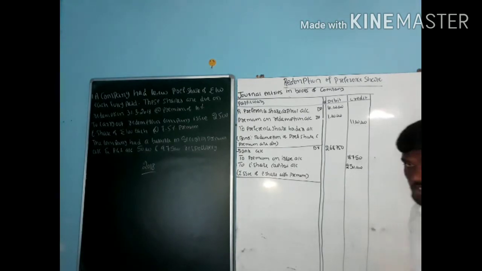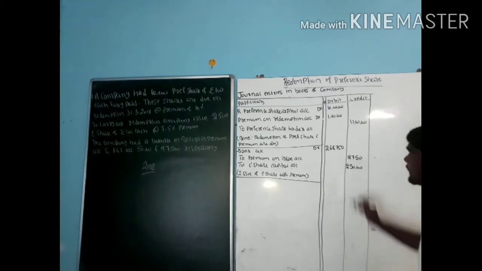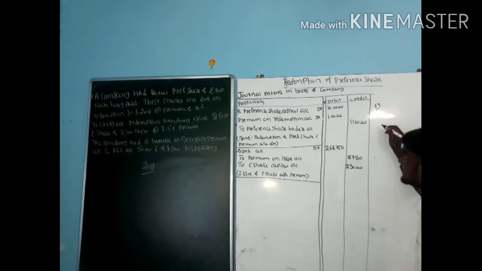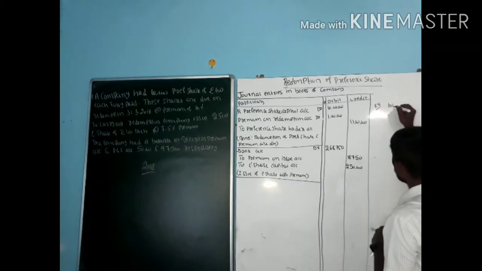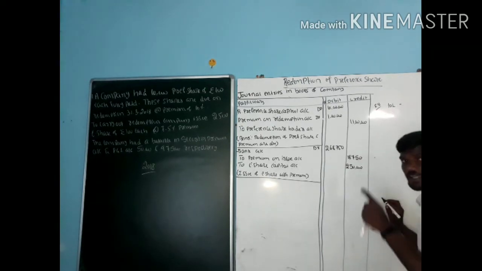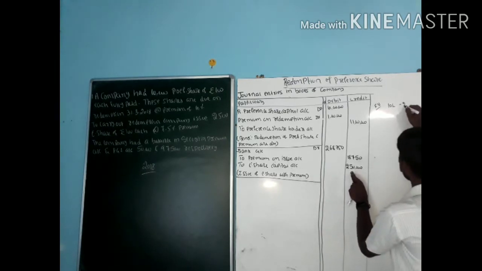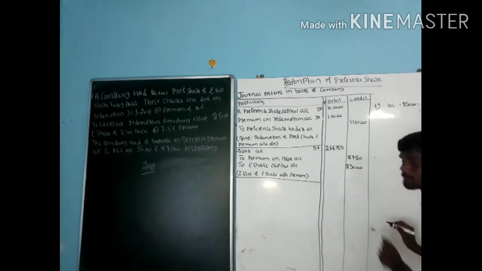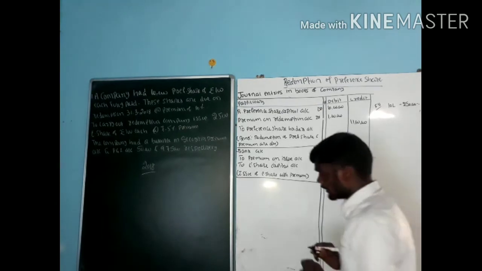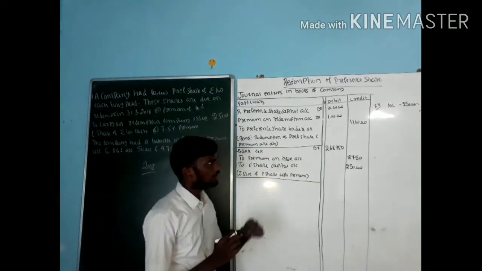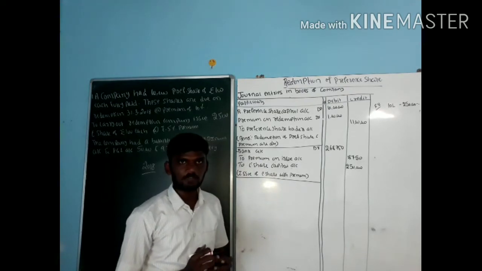Next, after passing those two entries, go for the first one. What is the actual face value of the preference shares? 10 lakh, minus the actual face value of the equity shares, which is only 2,50,000. Still, how much amount are we requiring? That is 7,50,000. This 7,50,000 I can raise through the P&L account or some reserve.